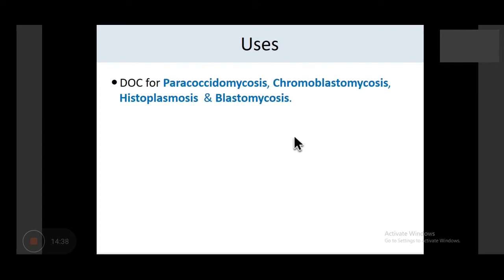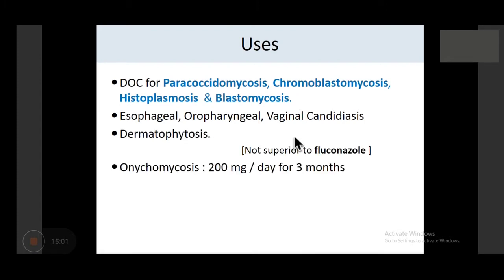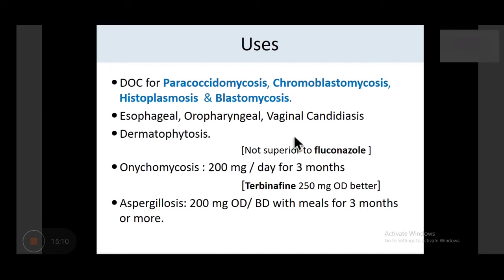Itraconazole uses. You can see here special infections like paracoccidioidomycosis, chromoblastomycosis, histoplasmosis, and blastomycosis. Here it is actually the drug of choice, superior to other antifungal agents. And as we see in chromoblastomycosis, it is combined with 5-flucytosine. Apart from that, it is also used for treatment of various candidiasis. In dermatophytosis, it is not superior to fluconazole, but it is useful. In onychomycosis, it is not superior to terbinafine, but it is useful.